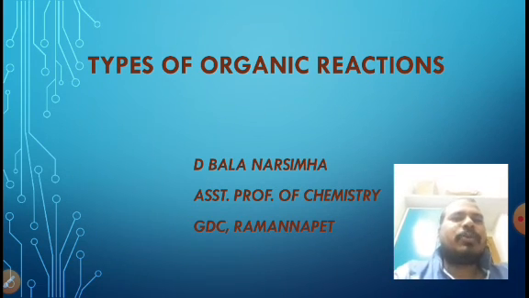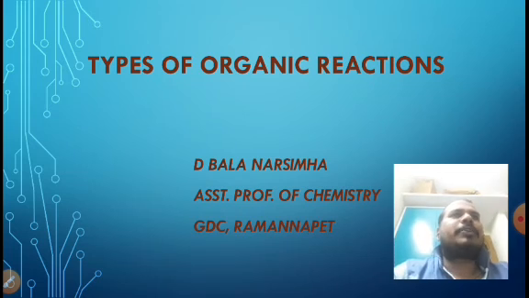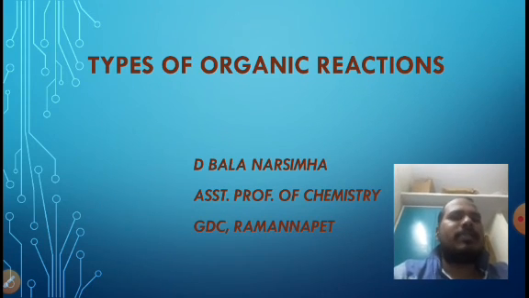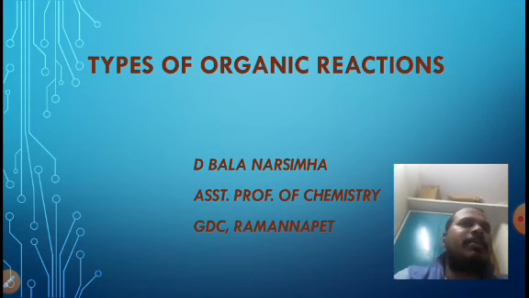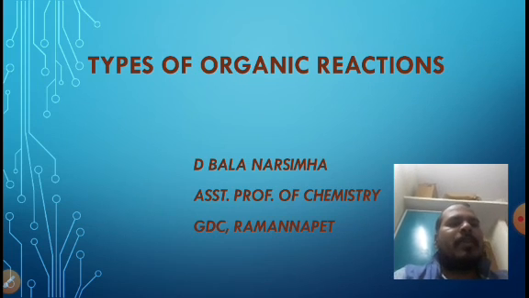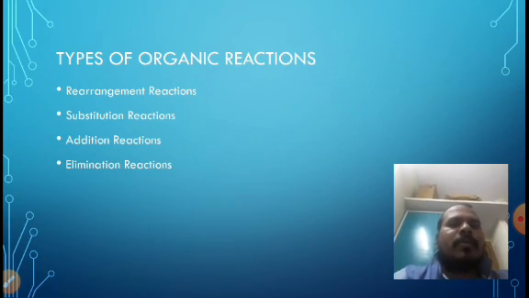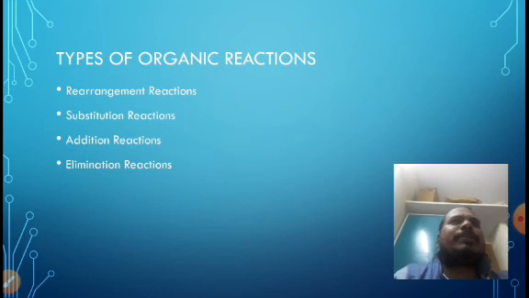Today, I am going to discuss types of organic reactions. I would like to discuss these types of reactions in a brief manner. There are mainly four types of organic reactions.